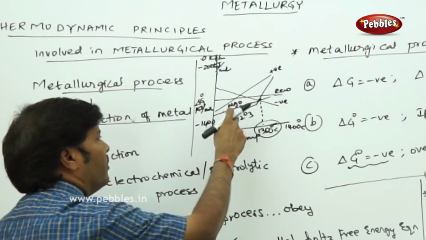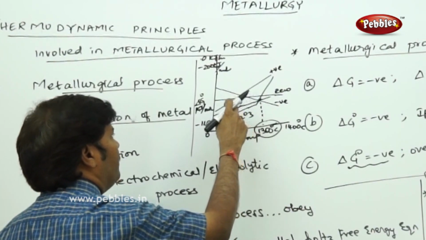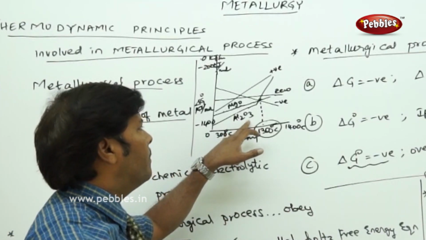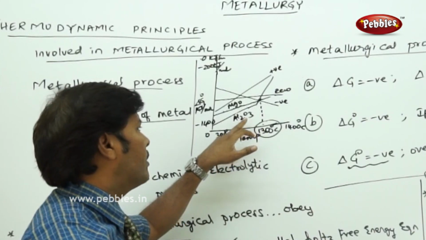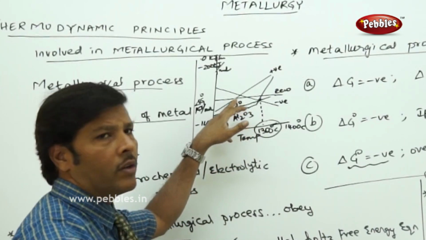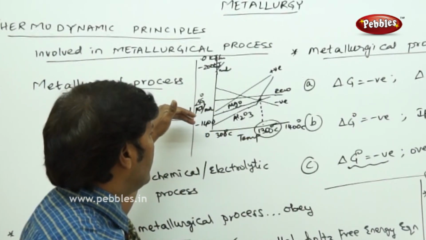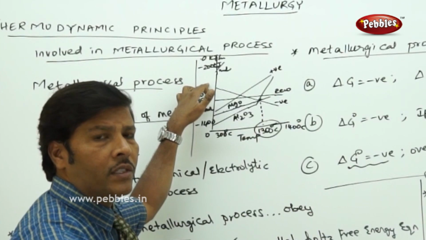In general, the metal oxide which is present below the curve in the given graph will become a better reducing agent than the metal oxide which is present above it, because as you move from bottom to the top, the delta G value also increases.